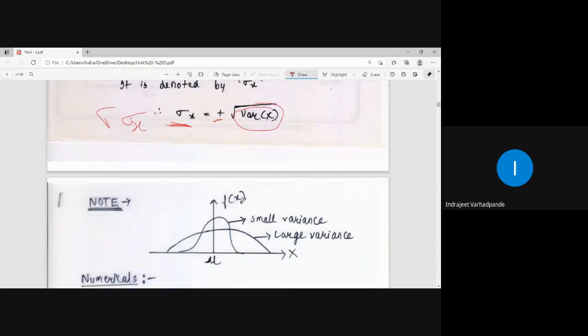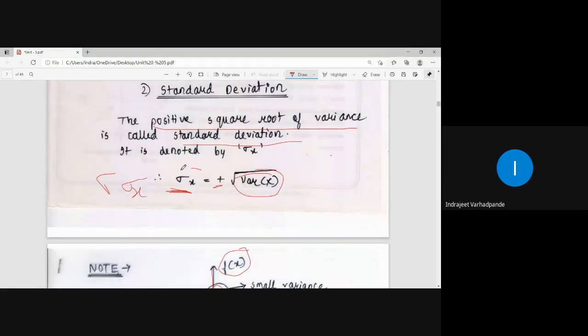If we want a graphical representation, this is your mean mu, which is expectation of x, over probability function f of x. This will be the small variance and this will be the large variance. So the graphical representation shows how the values deviate from the mean expectation in terms of variance, where we term it as small variance and large variance. So standard deviation is nothing but the positive square root of variance of x.